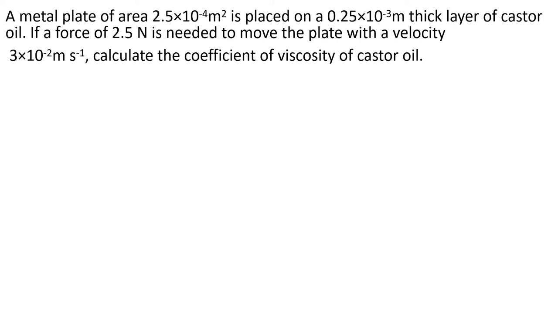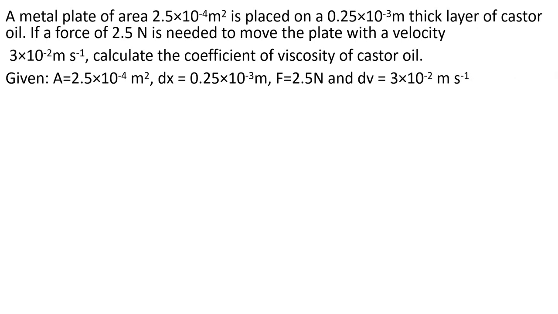So here, which data are given? Area is 2.5 into 10 raised to minus 4 meter square. dx means separation between two layers, given as 0.25 into 10 raised to minus 3 meter. Force is given as 2.5 Newton, and velocity difference is given as 3 into 10 raised to minus 2 meter per second.